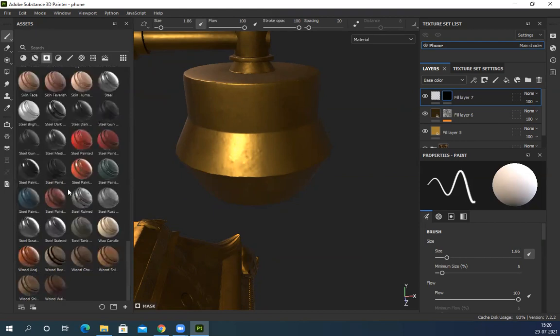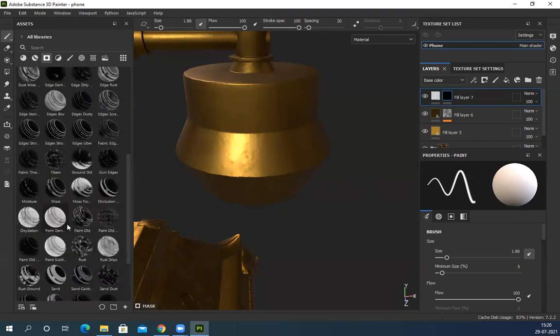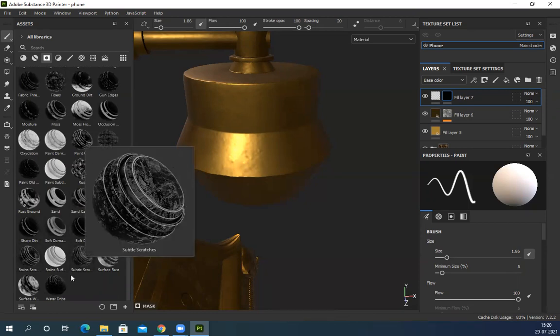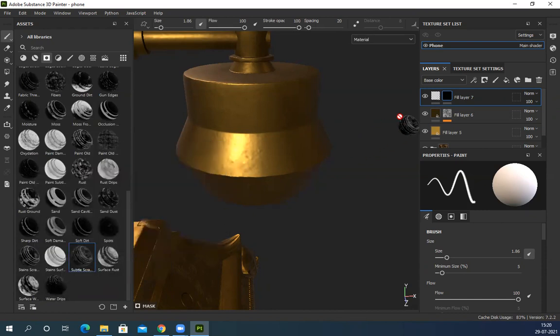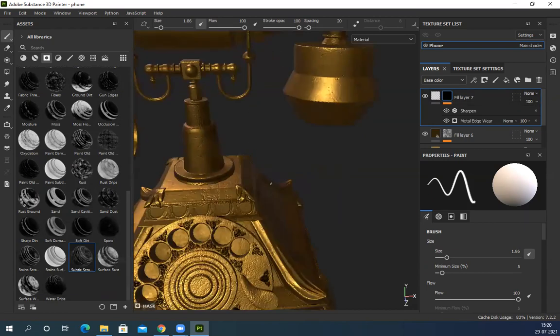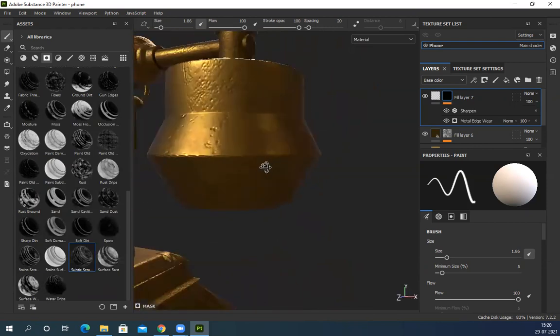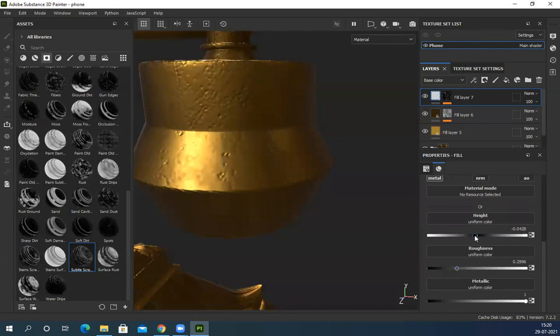I believe this one. Yeah, smart mask. These are all presets. So like some edgewear or randomness or some scratches or something subtle scratches. You can see this is already there. These are presets. Just drag and drop on the mask. So it will generate those details instantly. And if I feel the height is too much, I can definitely reduce it, make it very subtle.